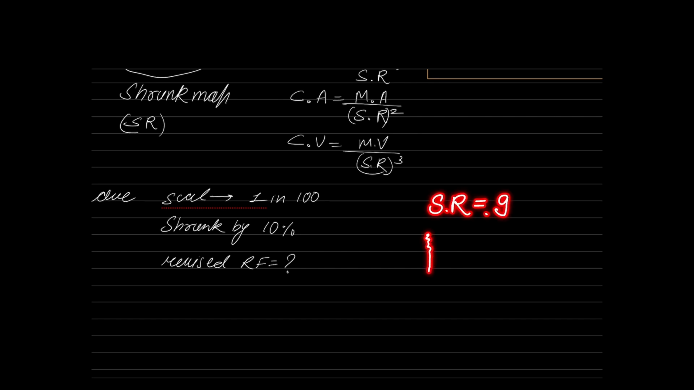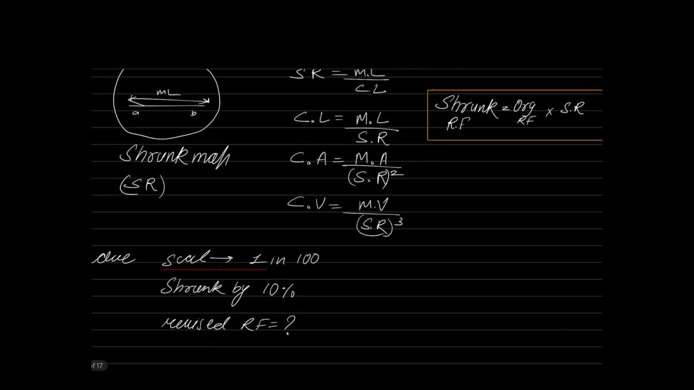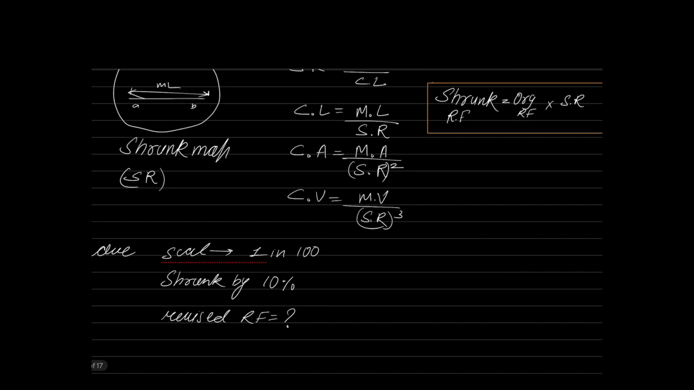Please remember, scale or RF is always represented as 1 by n, 1 in n. Not as 9 by 1000. Please understand, you should always report the answer as 1 in n only. It's not in any other format. You cannot write it as x by y. You have to write it as 1 by n only. Right, so let us look at the solution here.